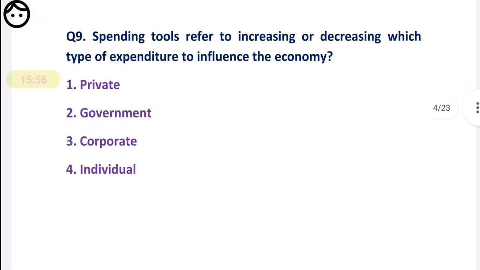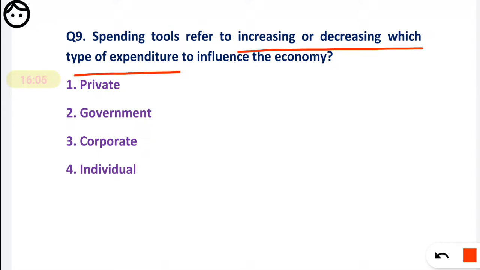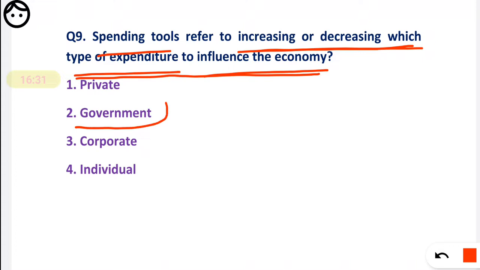Question number 9. Spending tools refer to increasing or decreasing which type of expenditure to influence the economy. So basically they are asking which tool must be used for increasing or decreasing the expenditure. What is important here, you have to remember, is the government.